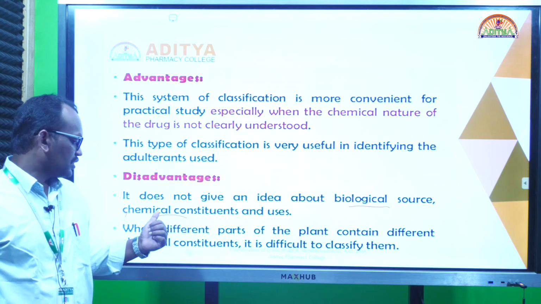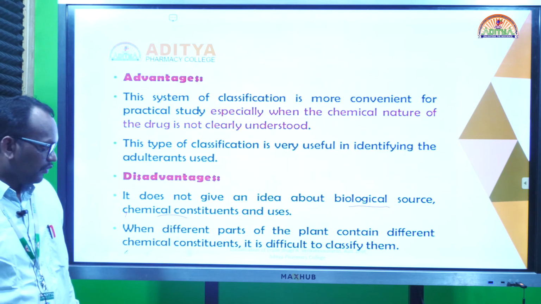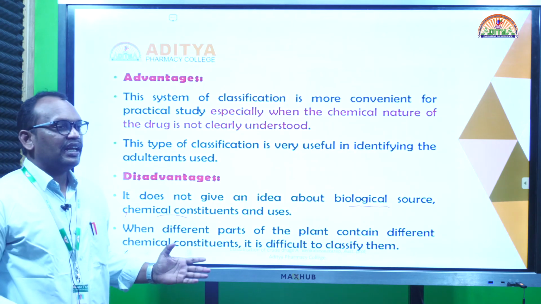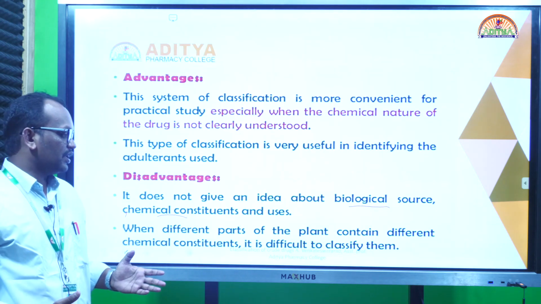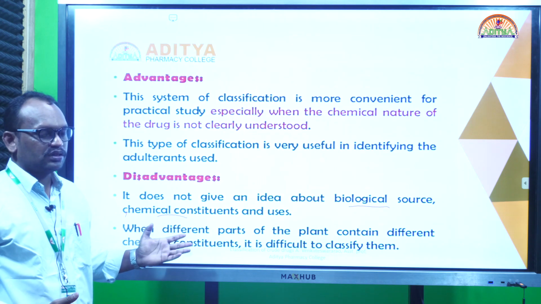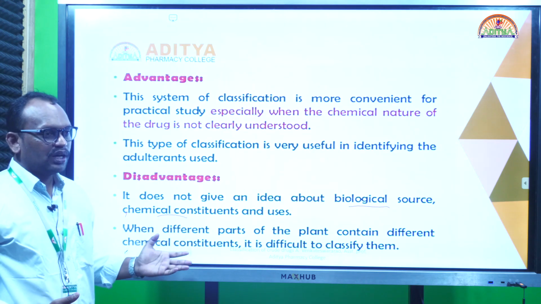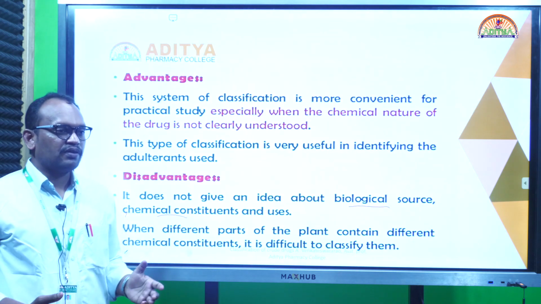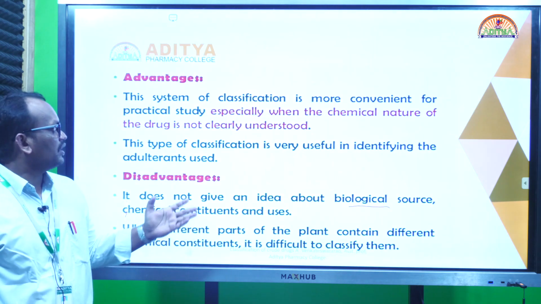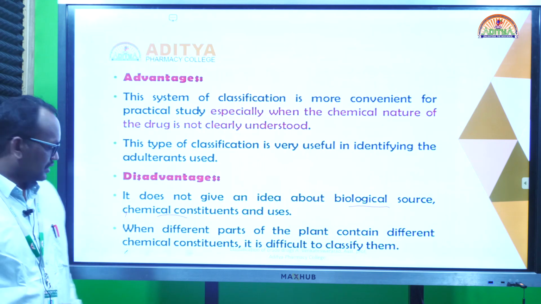Also, different parts of a plant have different chemical constituents, so we can't classify properly in this type. Suppose some plants have all parts used as medicine, and the different parts have different pharmacological actions, so that is also one disadvantage in morphological classification.